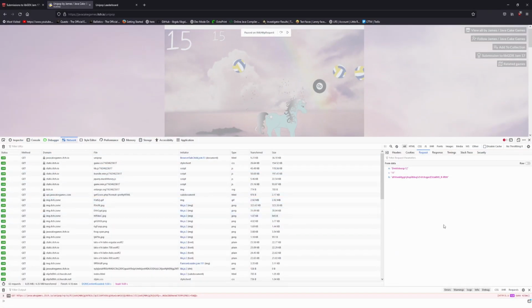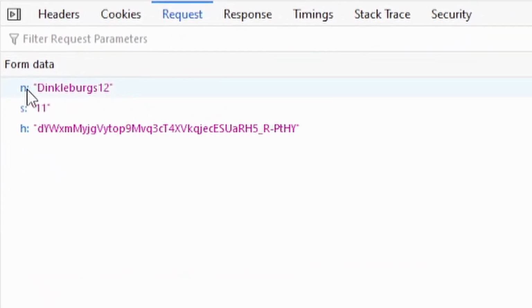And if we go to the networking tab, we can see that these are the 3 values that we send to the server. N being the name, S being the score, and H being this mysterious string. And just based off intuition and this naming scheme of the form data, N being the name, S being the score, I'm prone to believe that H is actually hash. But for now,